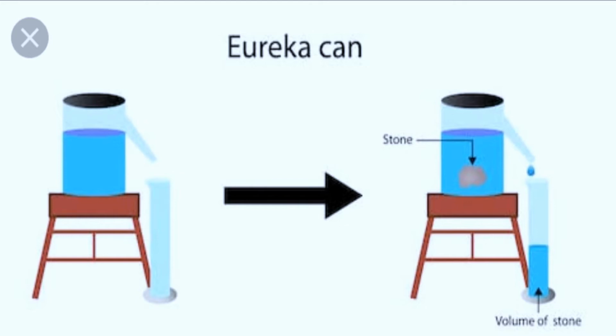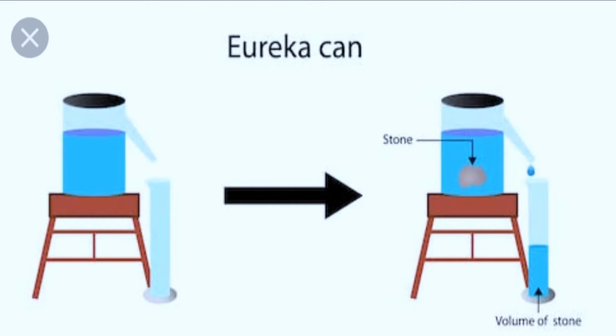Then we are dipping an irregular solid, a stone or anything. You are just immersing a stone inside that Eureka can filled with 50 ml of water.